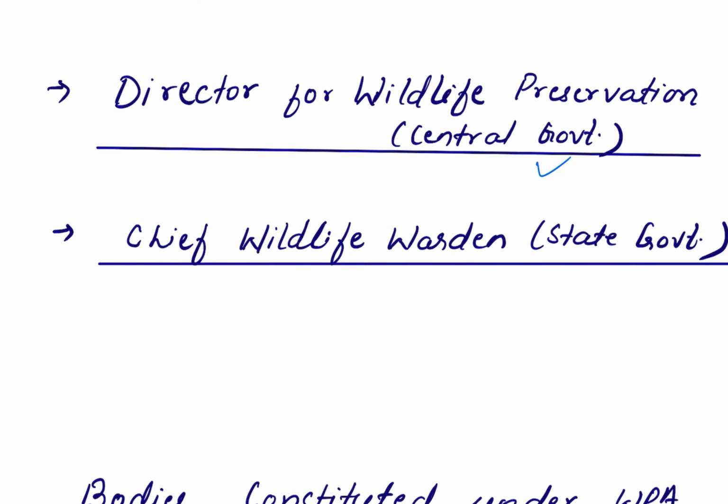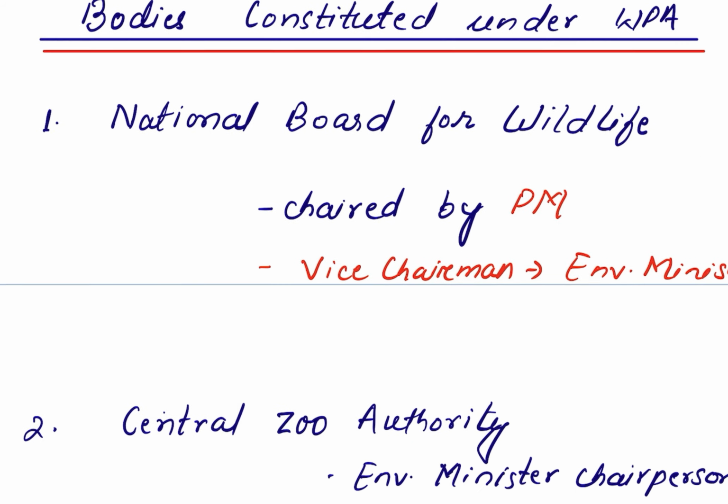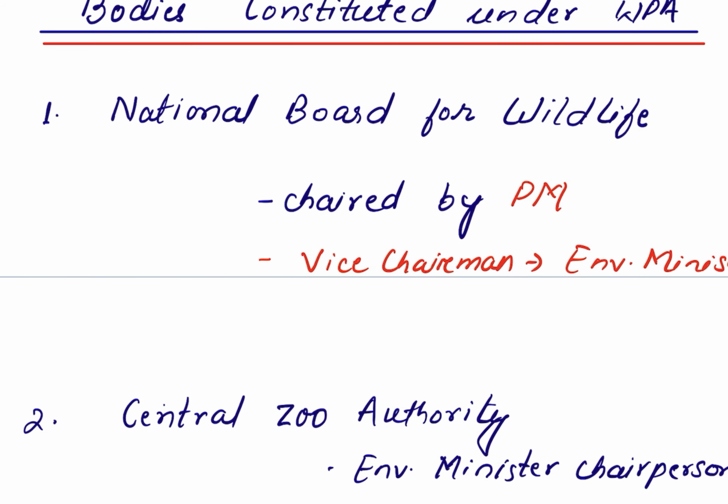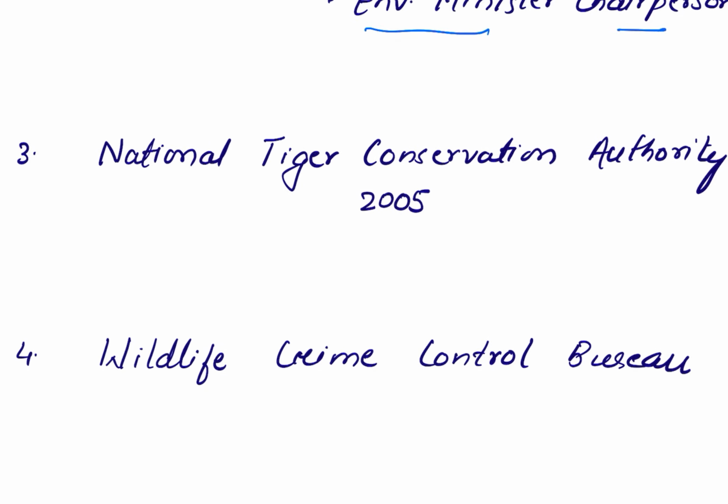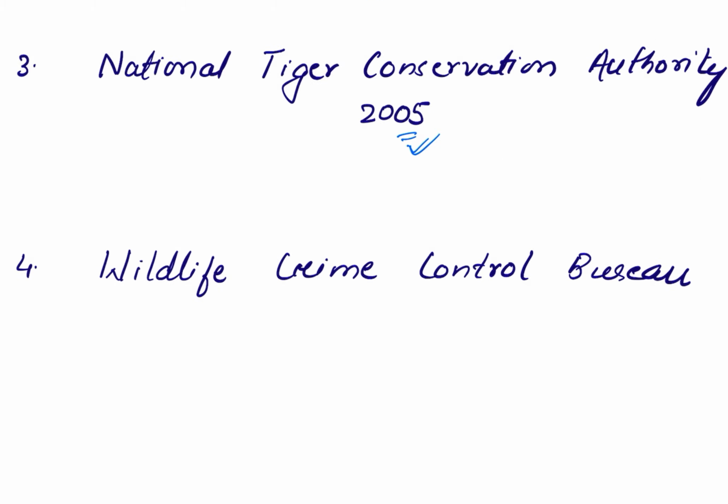Under this Act, the central government appoints the Director for Wildlife Preservation, while the state government appoints the Chief Wildlife Warden. Bodies constituted under this Wildlife Protection Act are the National Board for Wildlife, which is chaired by the Prime Minister, while the Environment Minister is the Vice Chairman. The Central Zoo Authority is also constituted under this Act, and the Environment Minister is the Chairperson. The National Tiger Conservation Authority, 2005, was enacted under the WPA 1972, and the Wildlife Crime Control Bureau.